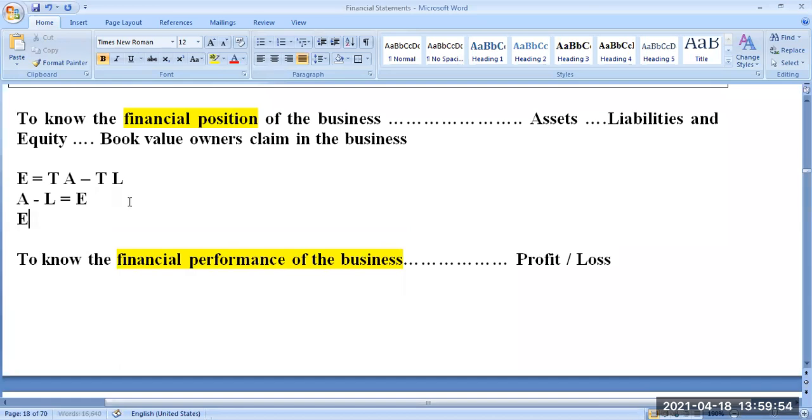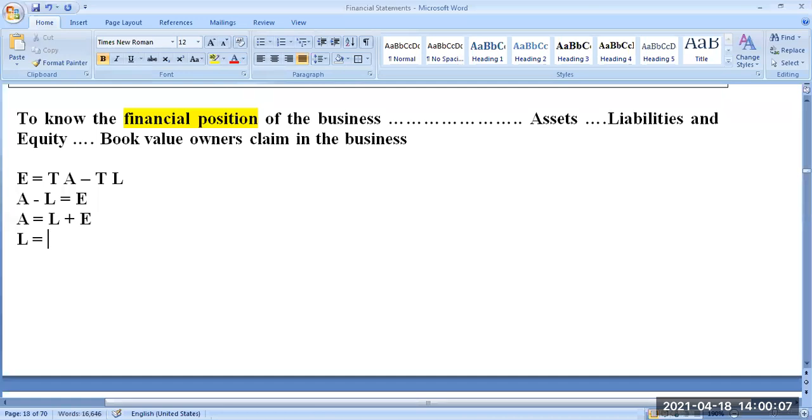Suppose asset, how do you calculate asset? In the equation, asset should be equal to liability plus equity. Then liability should be equal to asset minus equity. So this is what we call the accounting equation. The same thing we are going to know on a particular day: how much is my total asset, how much is my total liability, what is the equity of my business on a particular day. To know this is called the financial position. So this is the basic objective of accounting, to know the financial position of the business.